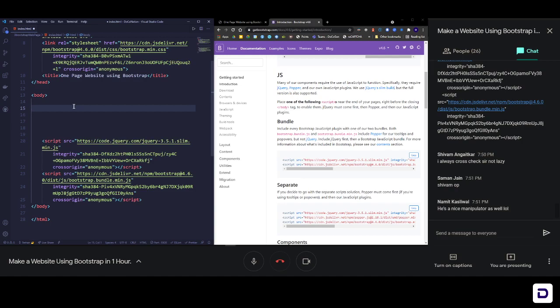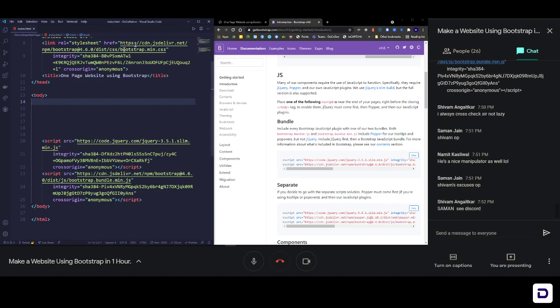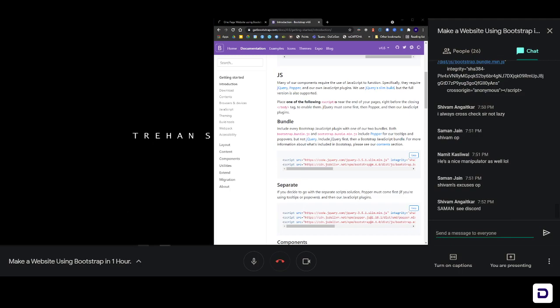So Bootstrap, as I told you, is a class-based component library of different Sorry to interrupt, Trehan. Yeah, sorry. Go ahead. Can you just tell how to open the .html file in VS Code? Okay, I'll guide you through that. So what I did was I created a new folder. Anywhere in your system you can create a new folder and then open that in VS Code. Let me show you how to do that. Let me just close this file.